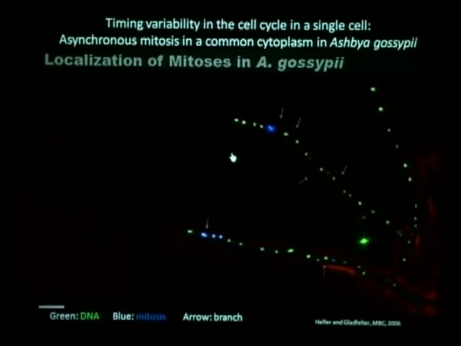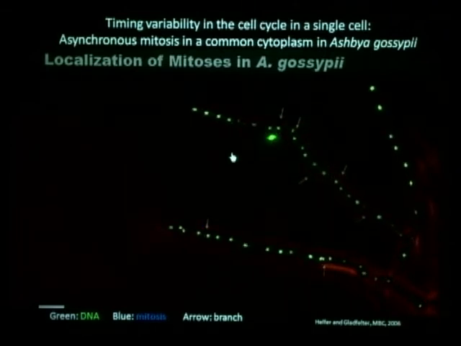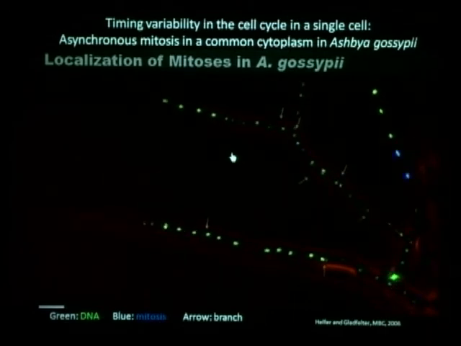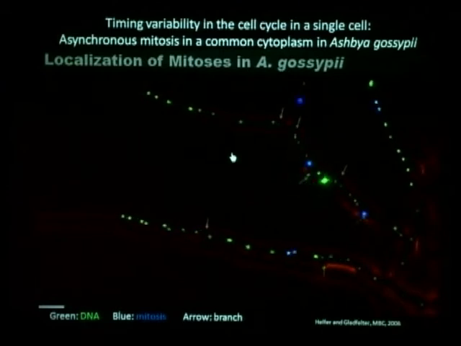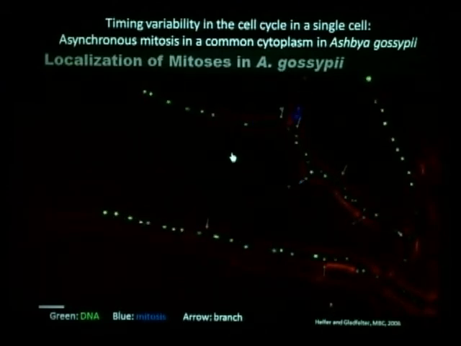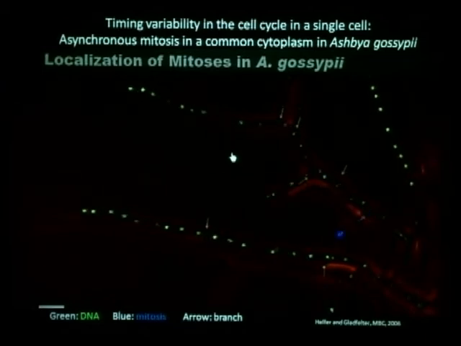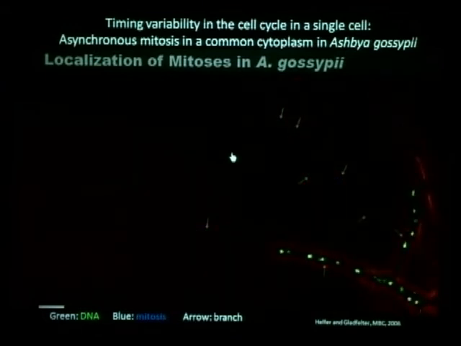You can see that blue light flashes when mitosis occurs. And you can see that mitosis occurs here and there pretty asynchronously, even though they share the common cytoplasm. And the distance between two nuclei is only 3 to 4 microns. So there's got to be some mechanism to control this timing variability. Our research question is: what's the basis of this timing variability in the cell cycle?